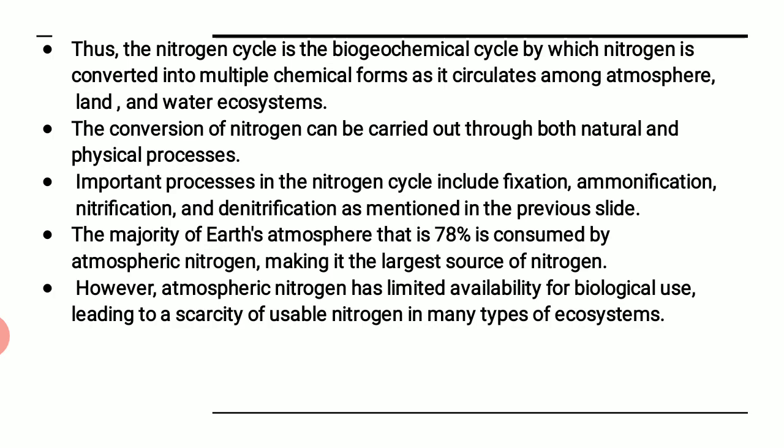However, atmospheric nitrogen has limited availability for biological use. That is what I told you, that though in the atmosphere there is 78% nitrogen present, when it comes to its use, its availability is limited, and this leads to a kind of scarcity of usable nitrogen in many types of ecosystem.